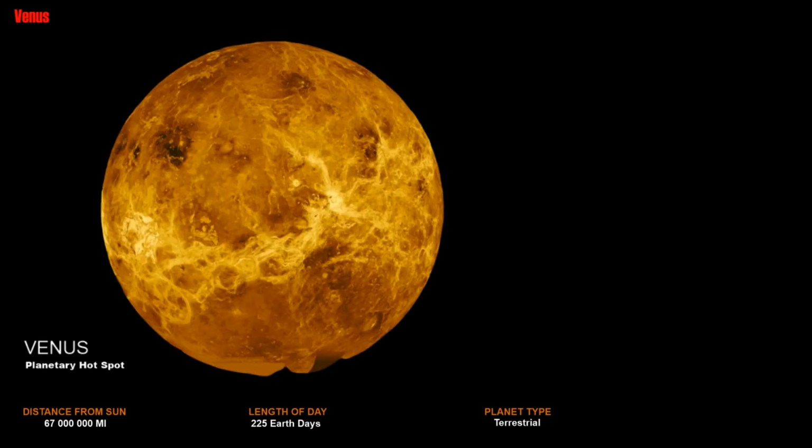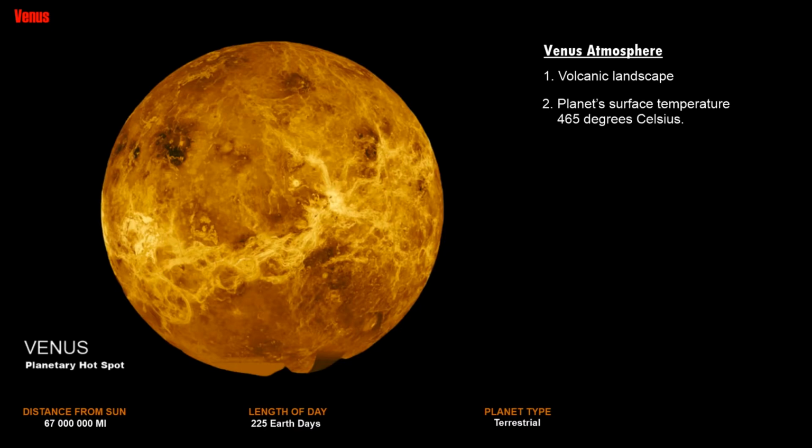Next planet is Venus. Similar in structure and size to Earth, Venus spins slowly in the opposite direction from most planets. Venus' atmosphere consists mainly of carbon dioxide with clouds of sulfuric acid droplets. The planet's surface temperature is 465 degrees Celsius hot, and it takes sunlight 6 minutes to travel from the Sun to Venus.